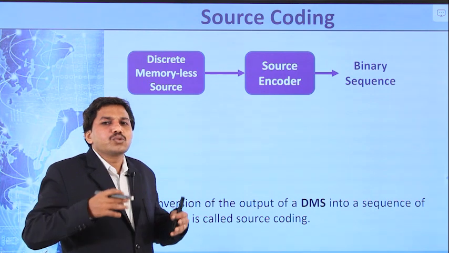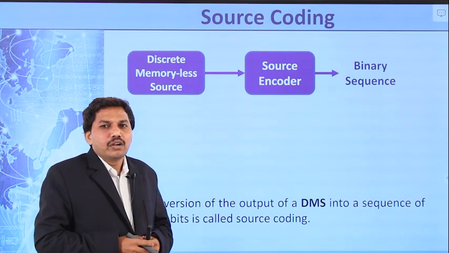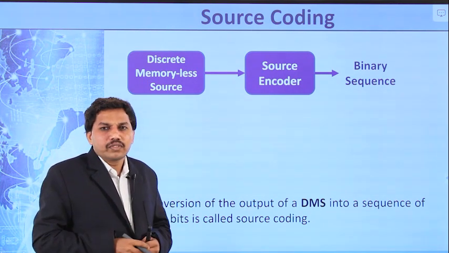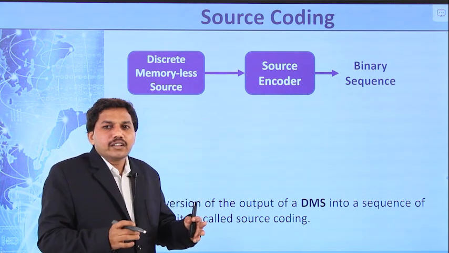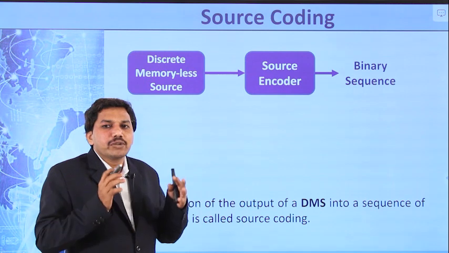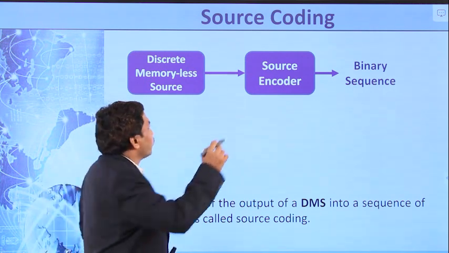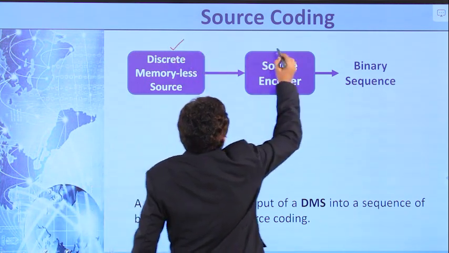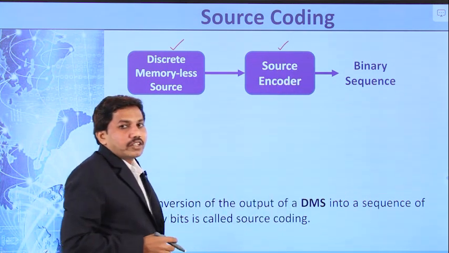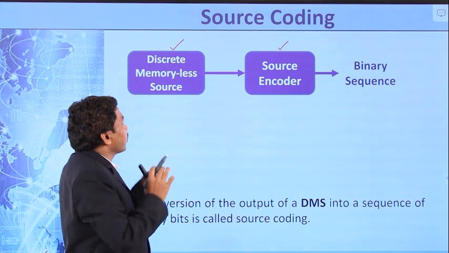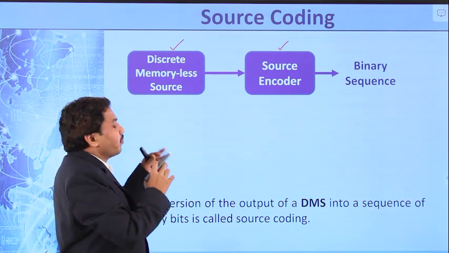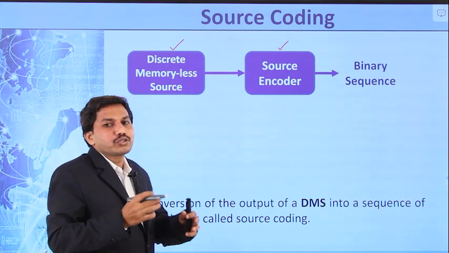Next one is source coding. What do you mean by source coding? If you remember the block diagram of the digital communication system, these two are the first 2 blocks. That is the discrete information source, that means discrete memoryless source, and the second one is the source encoder.